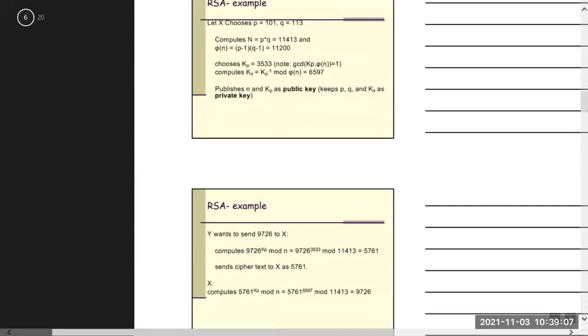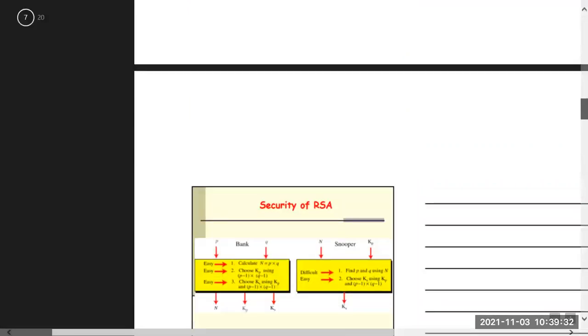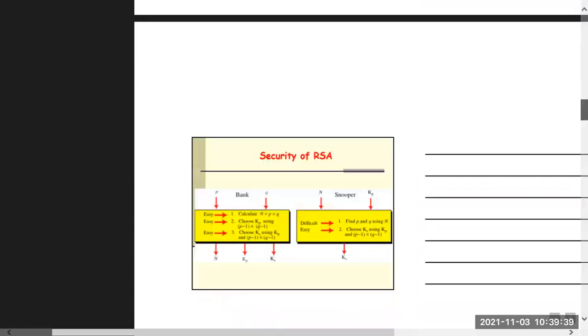There is another example also given. This example is using large numbers. The process is the same. Find KP, then KS, then make the combination of public key and then private key. And after that, the formula should be used for encryption and decryption. So in the same way, this example is given for finding with large numbers.